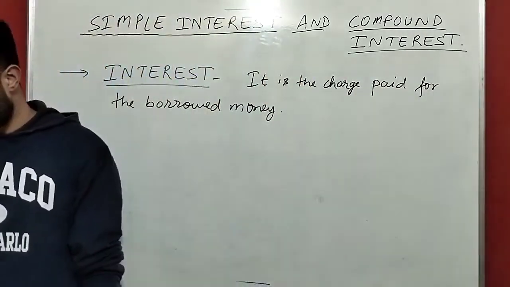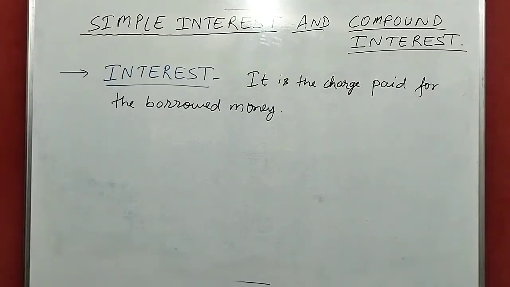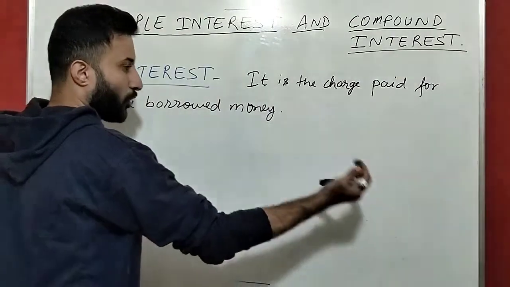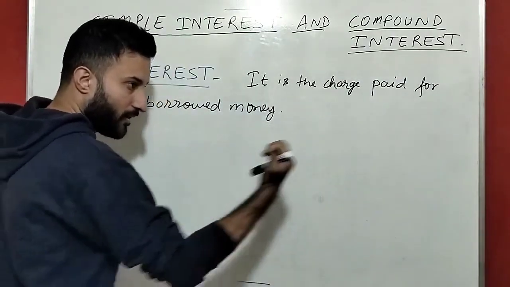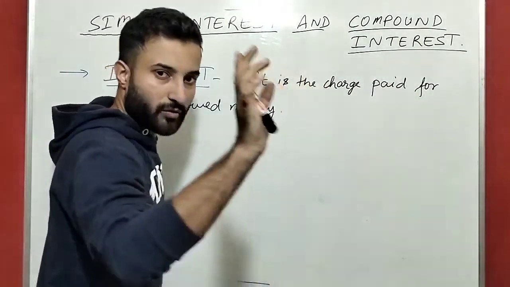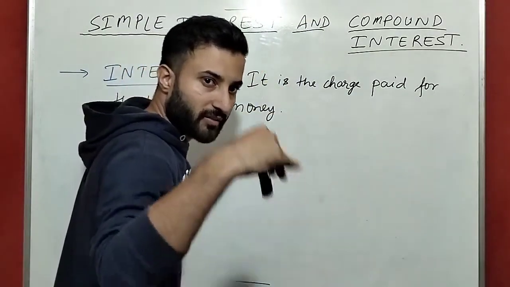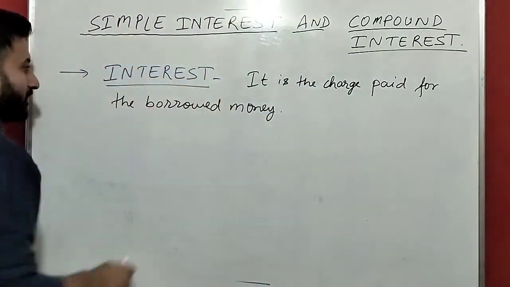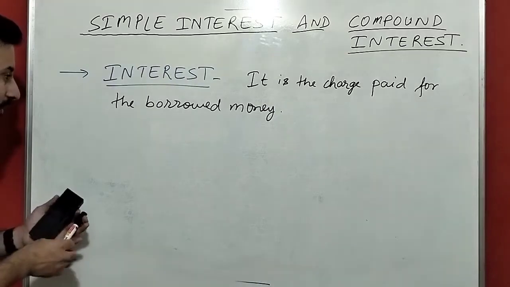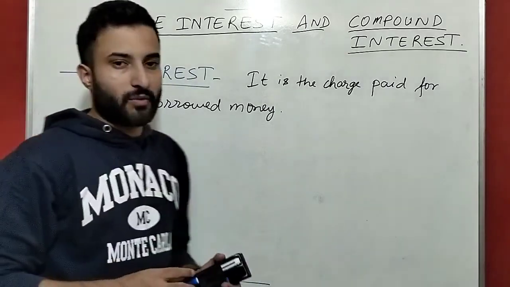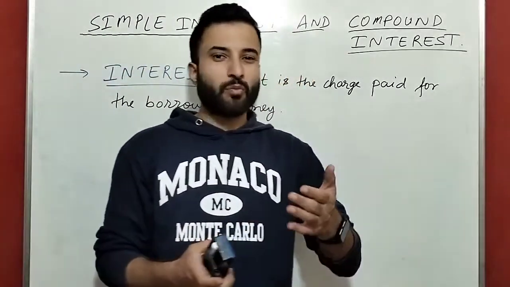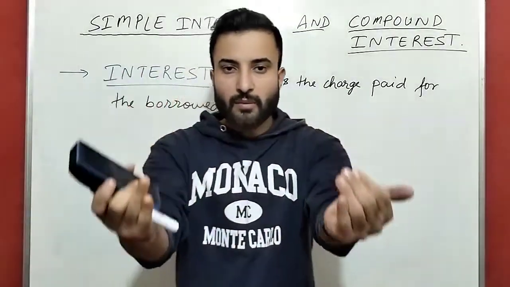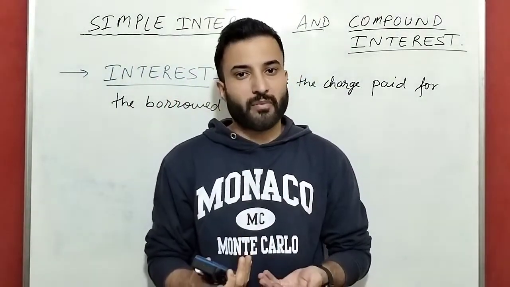Okay. So what is the interest we have seen? Interest is the charge paid for the use of borrowed money. You borrowed the money. While returning the money, you have to pay the charge because you have borrowed. So some interest will be there, extra money you have to pay. That is the interest. So in interest, two persons, or two parties, will be there. One who is giving the money, the other who is receiving the money.